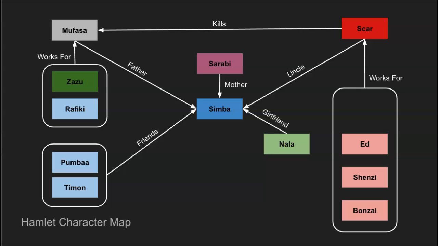Okay, so if we reset and take a look at Hamlet, the characters are basically the same, but there are some major differences, because Hamlet was originally written, and The Lion King is a copy of that in a way. Hamlet was originally written for an adult audience, and it's really kind of a Game of Thrones kind of story. So there's a lot of action, and there are some things that kids may not be aware of. So of course, there are differences.